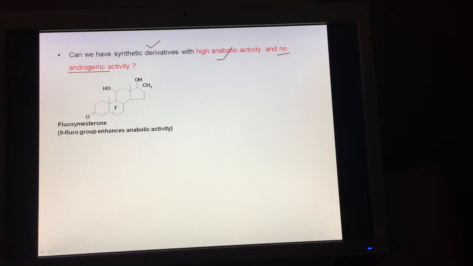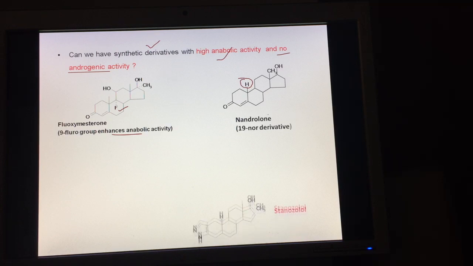Now this fluoxymesterone is a derivative of testosterone having a 9-alpha fluoro group. It enhances the anabolic activity. Then another derivative is nandrolone. You can see it is a 19-nor derivative. And this drug is stanozolol.